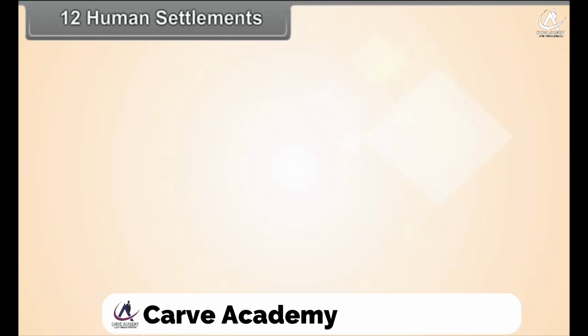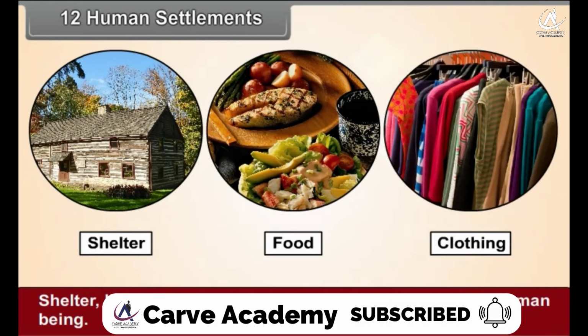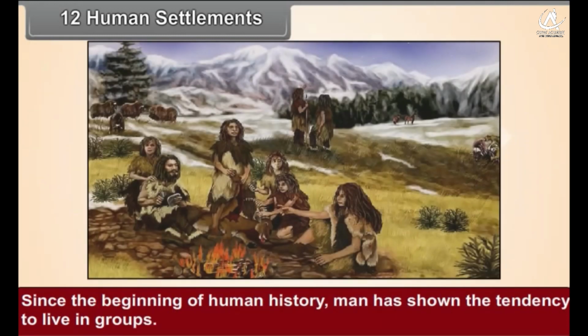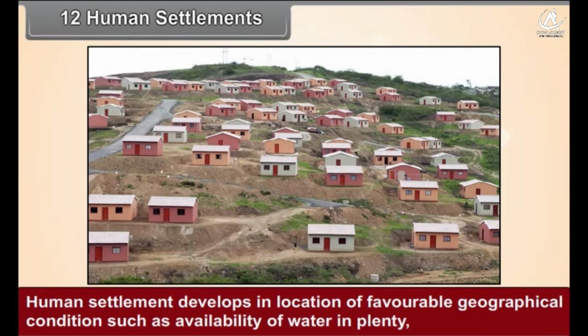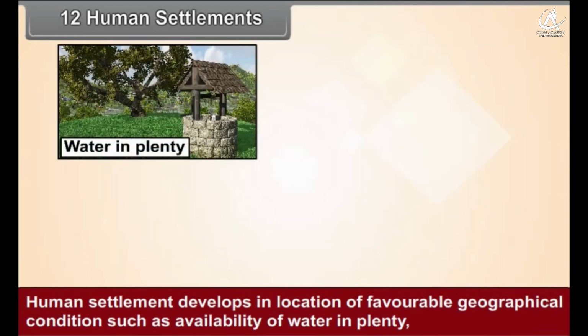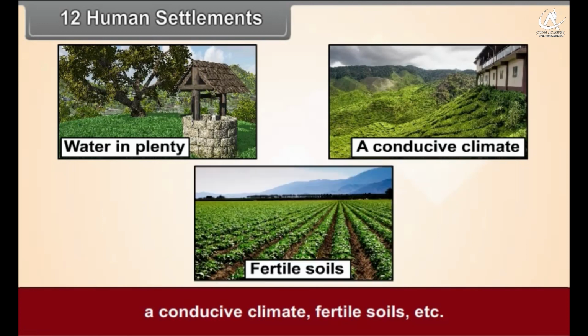Chapter 12, Human Settlements. Shelter, like food and clothing, is a basic requirement of human beings. Since the beginning of human history, man has shown the tendency to live in groups. Human settlements develop in locations of favorable geographical conditions such as availability of water in plenty, a conducive climate, fertile soils, etc.